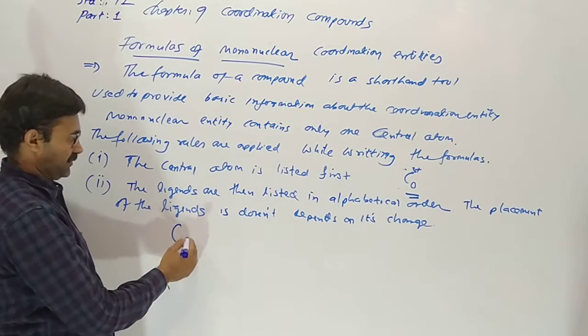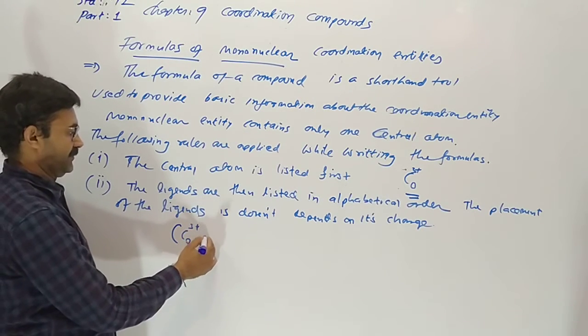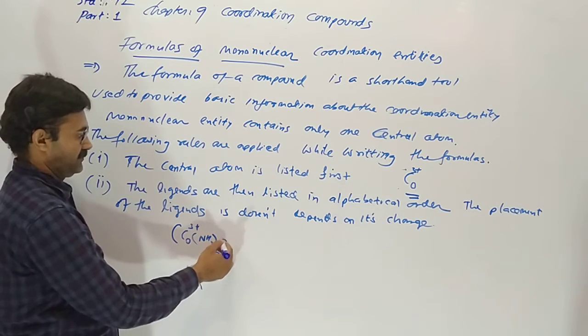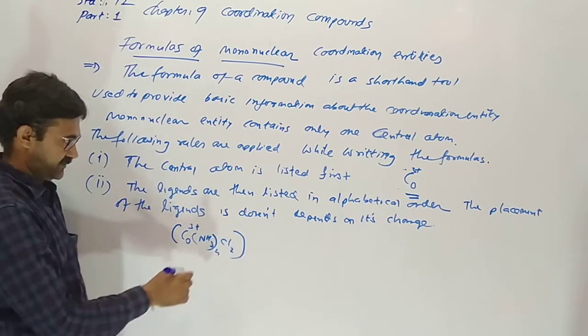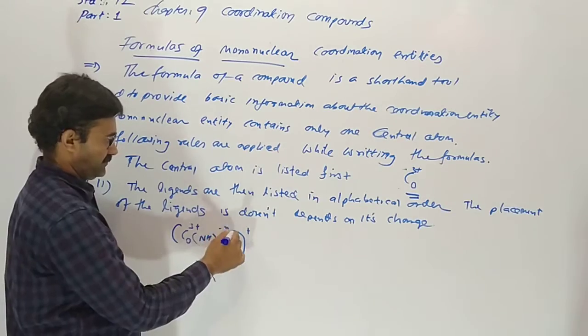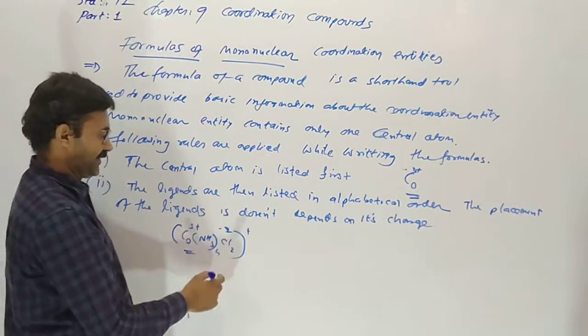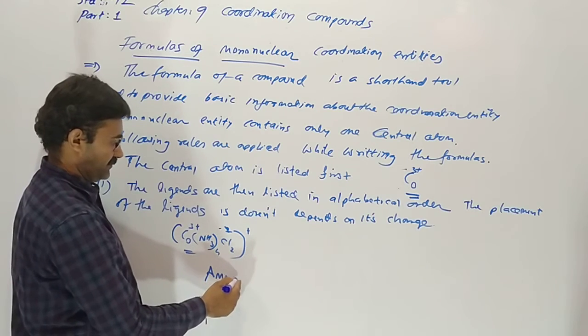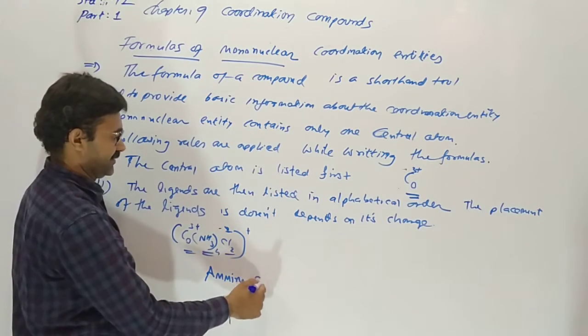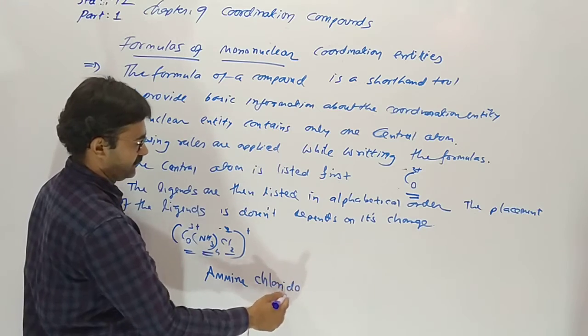I am telling you, suppose cobalt is combining with NH3 and Cl. First listed is the central atom. Then the ligands: this is amine, this is chlorido.